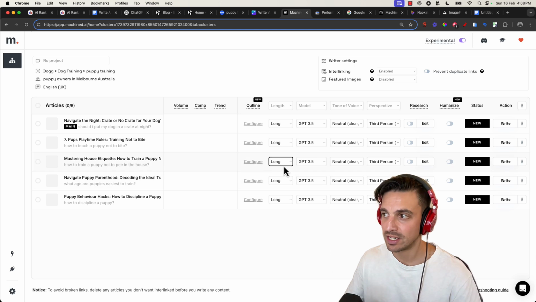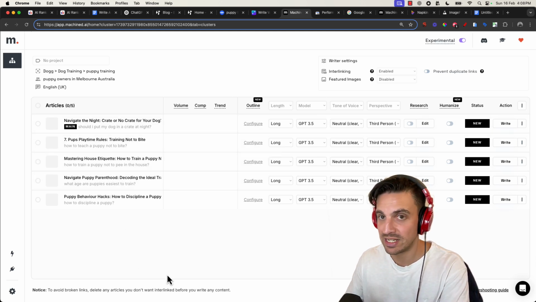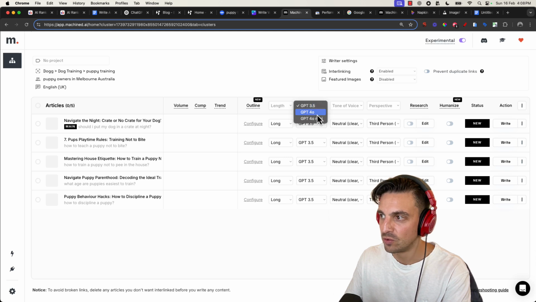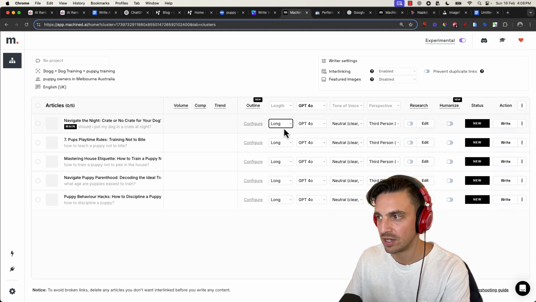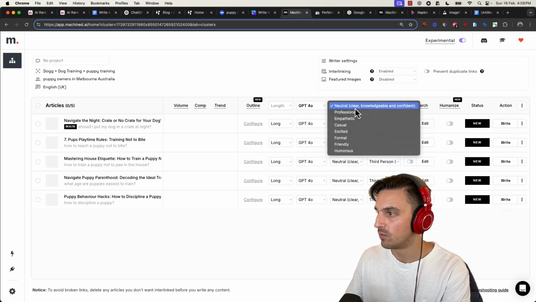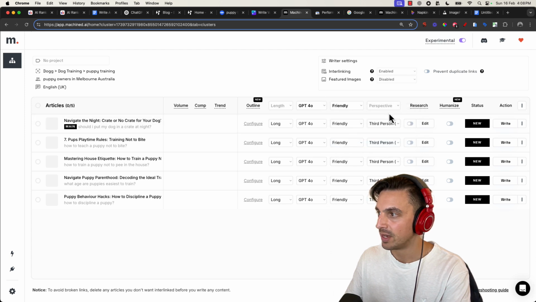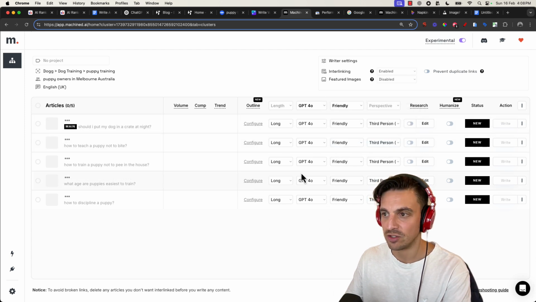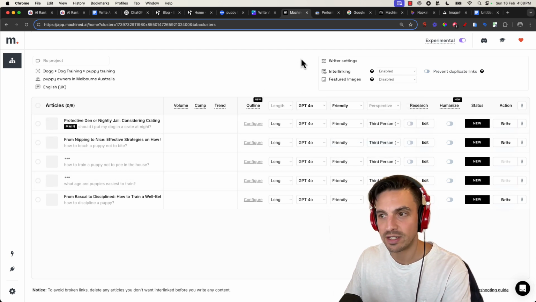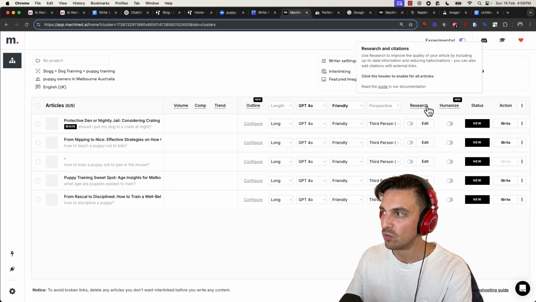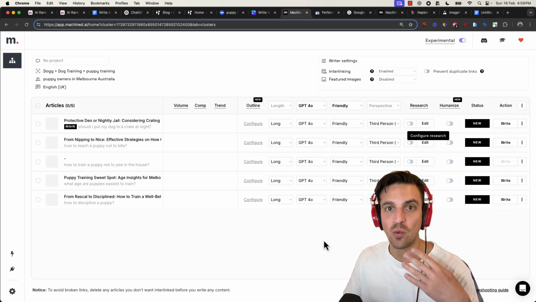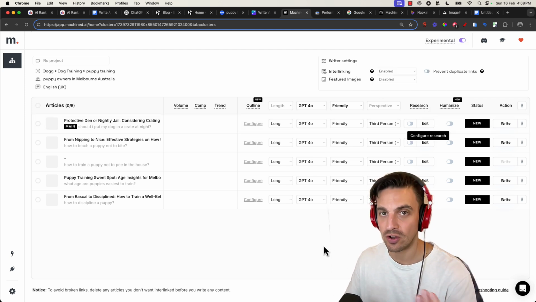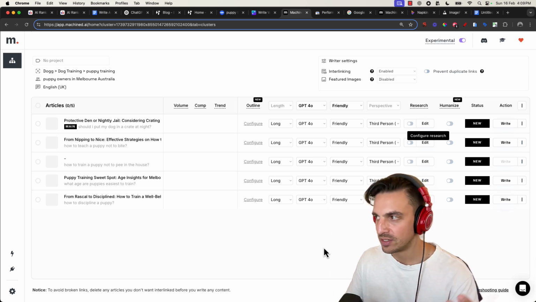I'm going to give it a second, and then I'm going to select a few settings which I want to make sure it includes. I prefer using 4.0 here. In the context, I'm going to leave as long. The tone of voice will leave as friendly, and the perspective as third person. That is okay. A couple more things that I want to do. I can do research, meaning I can tell it which URLs it should research for context, as well as some more. This is very important.